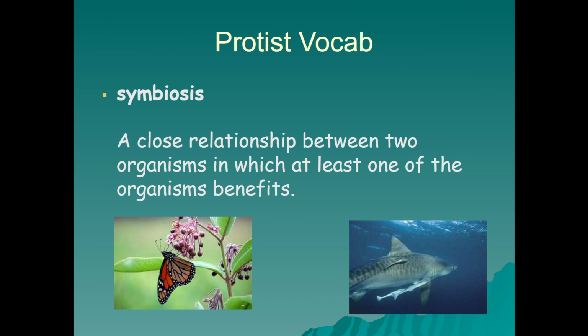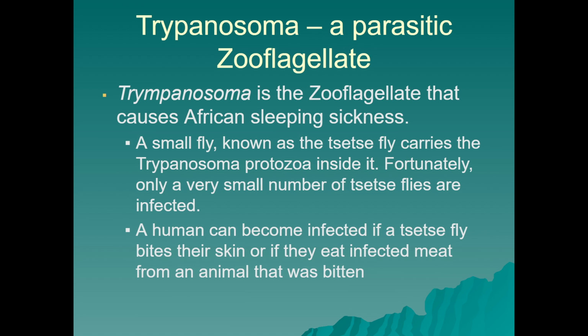Now, speaking of parasitism, there's different types of symbiosis we see when we're looking at protists. Some of those symbiotic relationships are parasitism, wherein the host is at the detriment to the benefit of the protist. But a base symbiosis is just a close relationship between two organisms where at least one of the organisms benefits. So technically, a predator-prey or parasitic host relationship is a type of symbiosis.